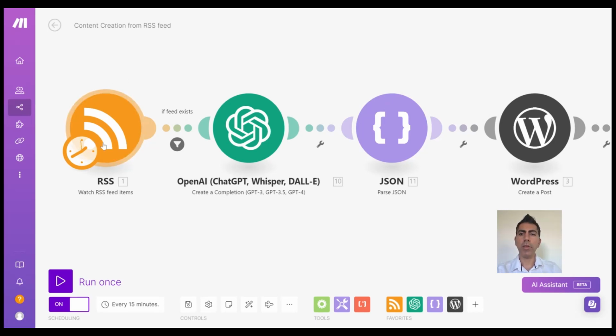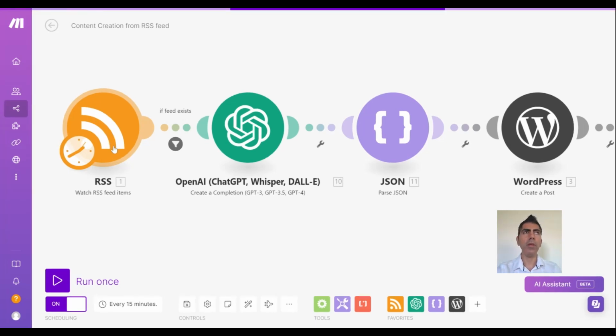So we've already shortlisted the few websites that we trust and want to follow in this criteria. And what happens is this is going to continually check every 15 minutes. We can change the time as well. We can make it check every few minutes if we really want to be really on it. But I've set up the automation to check every 15 minutes. So it will check if there's a new news article that's come out in the last 15 minutes. If there hasn't been an article, nothing will happen. It will just check again in another 15 minutes.